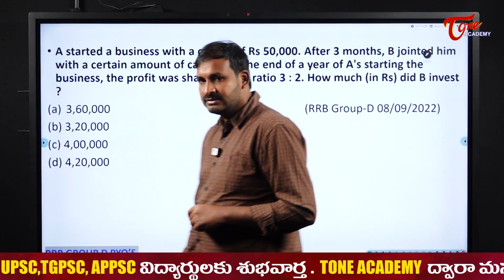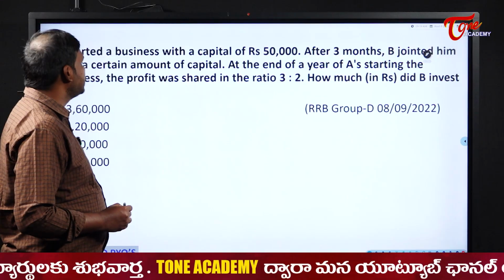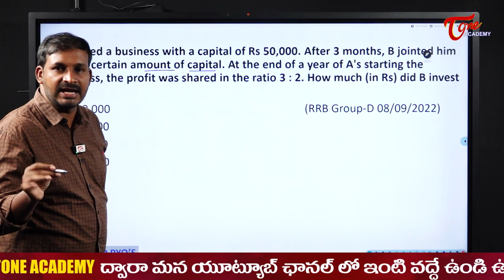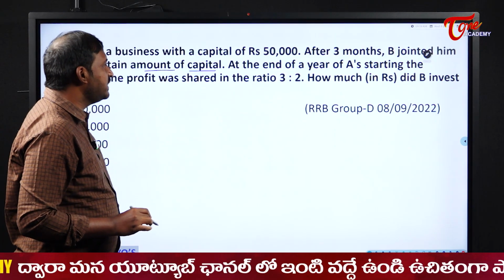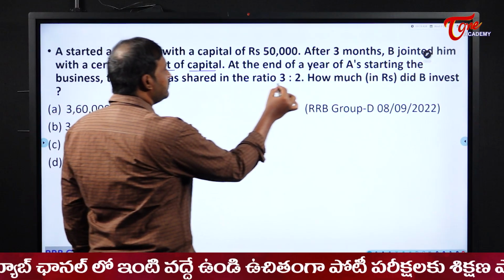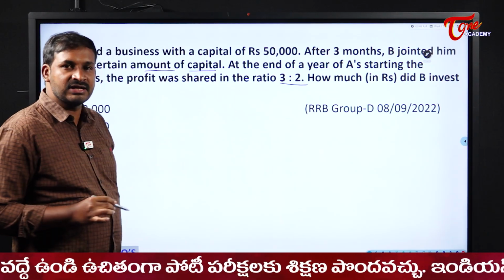See the first one. A started a business with a capital of 50,000. After 3 months, B joined him with a certain amount of capital. Here they are not mentioning what that amount is. At the end of the year, after A starting the business, the profit was shared in the ratio 3:2. How much did B invest? That is the question, students.